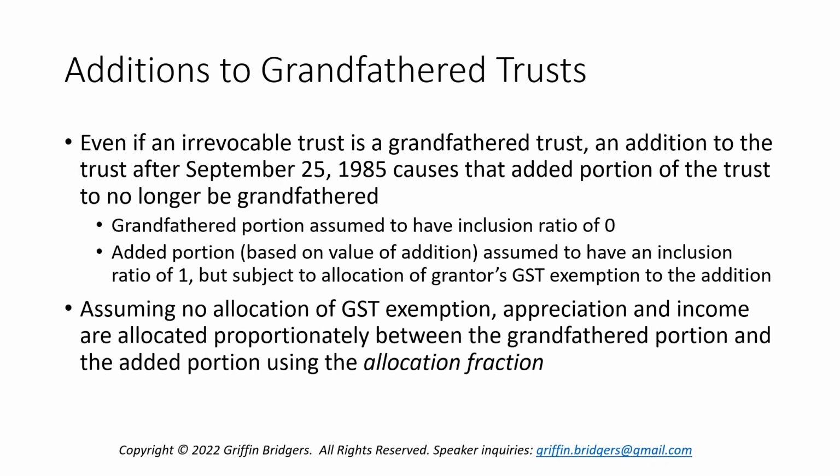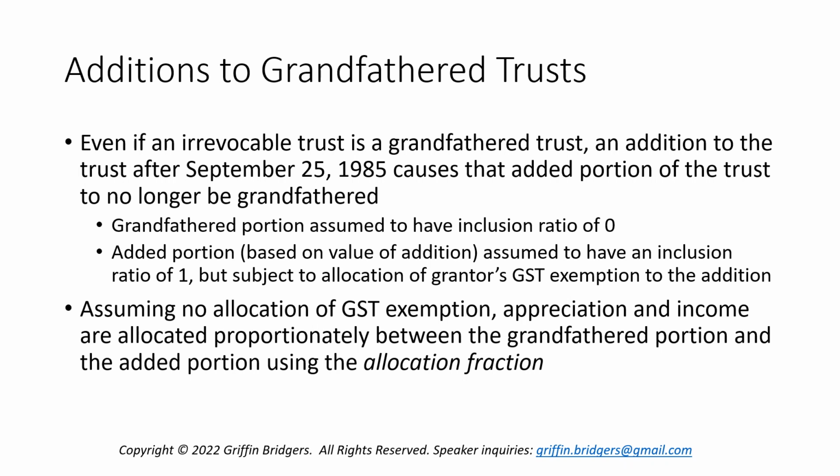So, looking at this, a grandfathered trust is only grandfathered with respect to funding that occurred on or before September 25th of 1985. If there's any property added to the trust after that date, either directly or constructively, and we'll look at constructive in another installment, we're going to look at direct additions today, but any property added to that grandfathered trust after that date causes it to no longer be fully grandfathered.